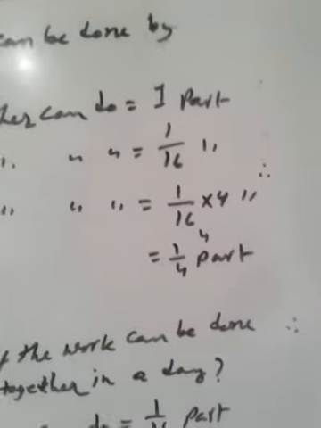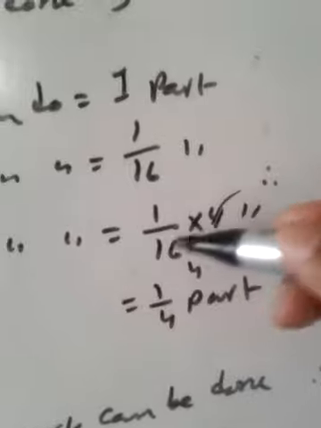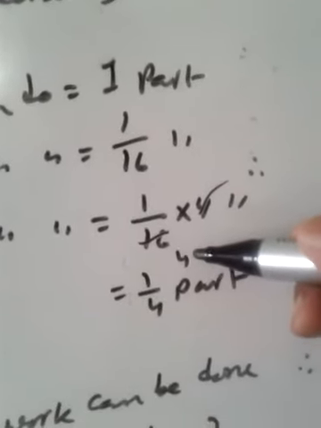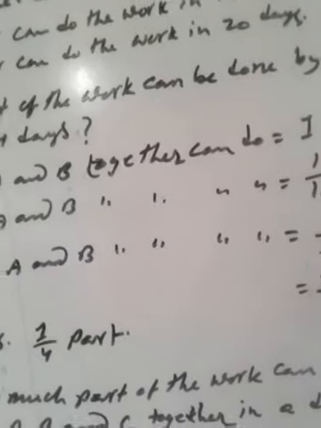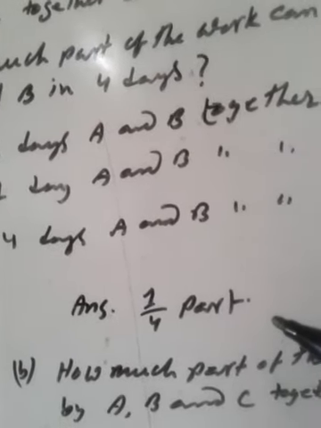In 4 days, A and B can do 1 by 16 multiplied by 4. If we divide 16 by 4, we get 4, so 1 by 4 part. The answer: A and B in 4 days can do 1 by 4 part of the work.